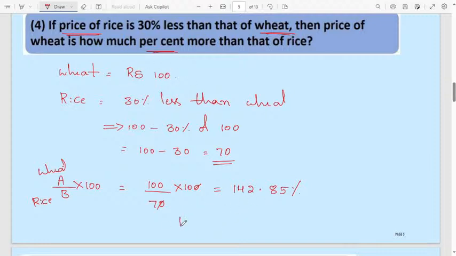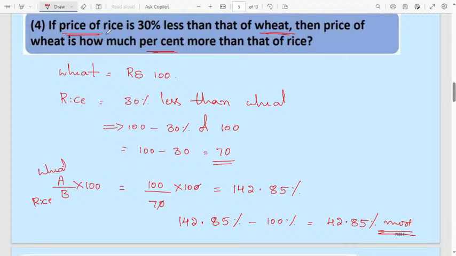Then minus this one, 142.85% minus 100%, we will get here 42.85 percentage it will be more. Understood? 100%, how much it will be more? Don't get confused, very easy question.